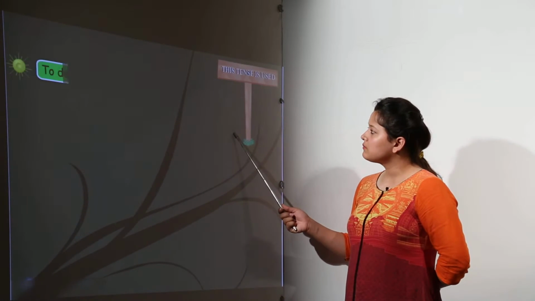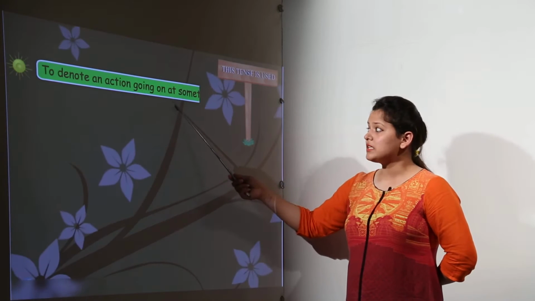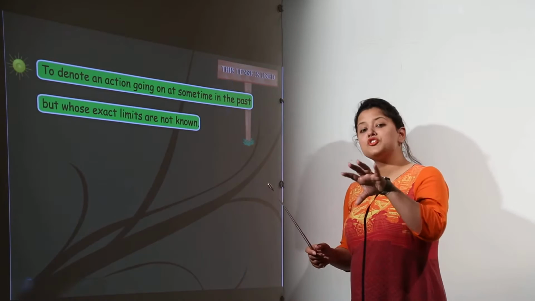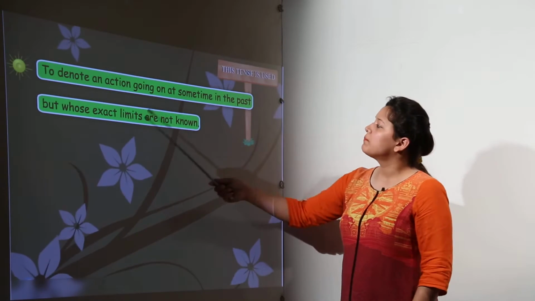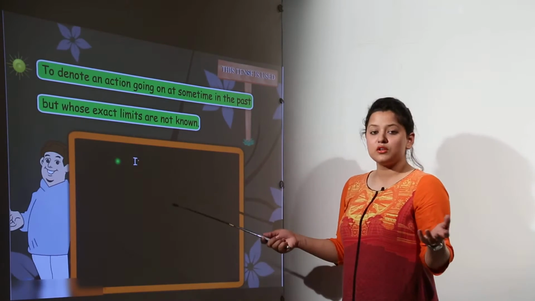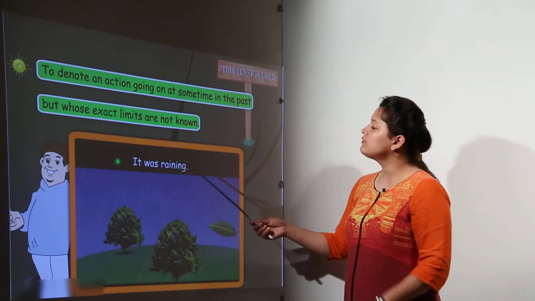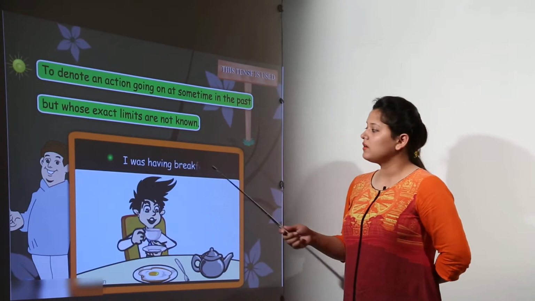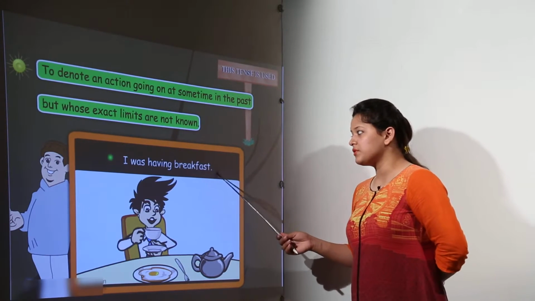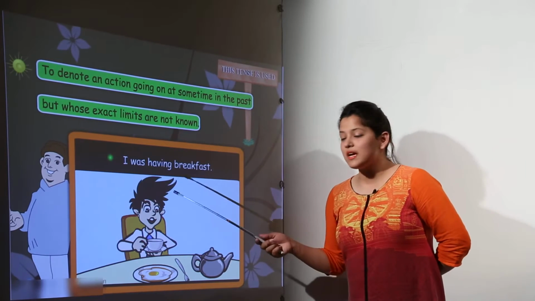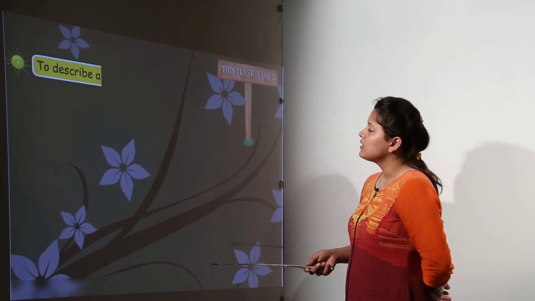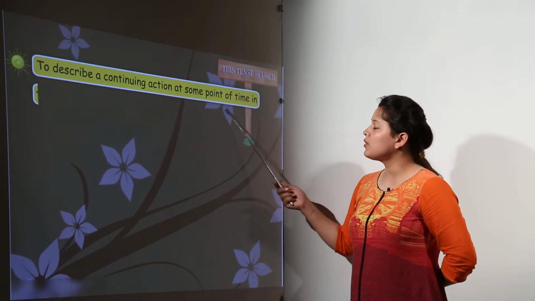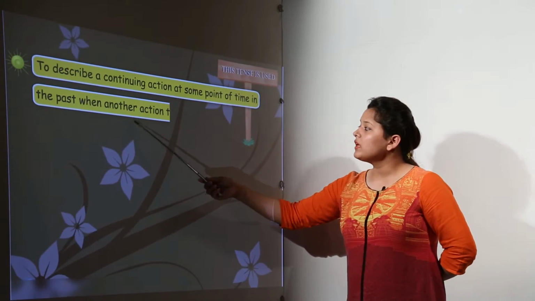It is used to denote the action that is going on at some time in the past. There was some action that was going on in the past, but whose exact limits are not yet known. For example, we can have it was raining. It was raining earlier in the past, right? I was having breakfast, but we do not know up till what time it was taking place. It can be used to describe a continuing action at some point of time in the past when another action had taken place.